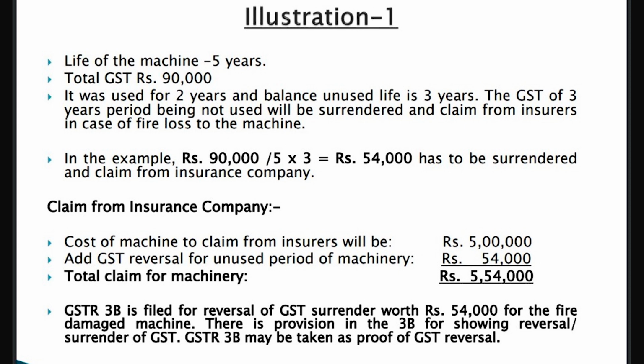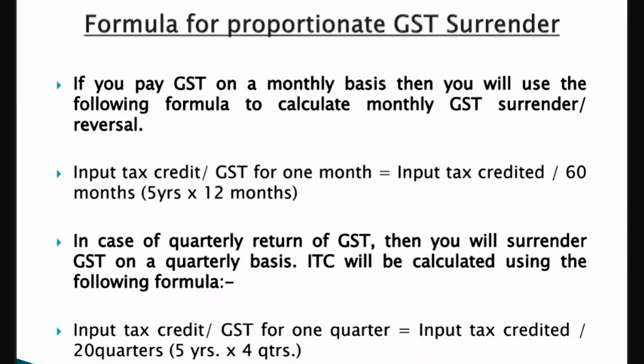Whatever amount you have paid to the GST department, reverse it in GST 3B, and you can claim that along with your claim from the insurance company on account of plant and machinery, plus the GST 54,000 that you have surrendered. This you will surrender in GST 3B, and accordingly you can lodge a claim for 5,54,000 for example in this case. Now there are two methods the GST department has given. One is a monthly method where the total life of the machine is 60 months. So for whatever months remain unused, you can surrender. You divide the total GST amount by 60 and multiply by the number of months.